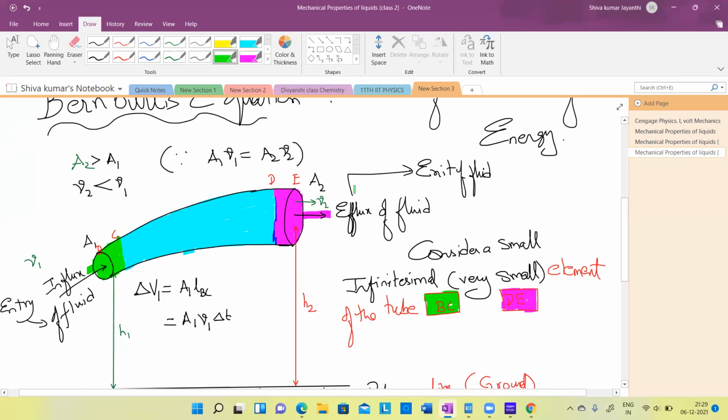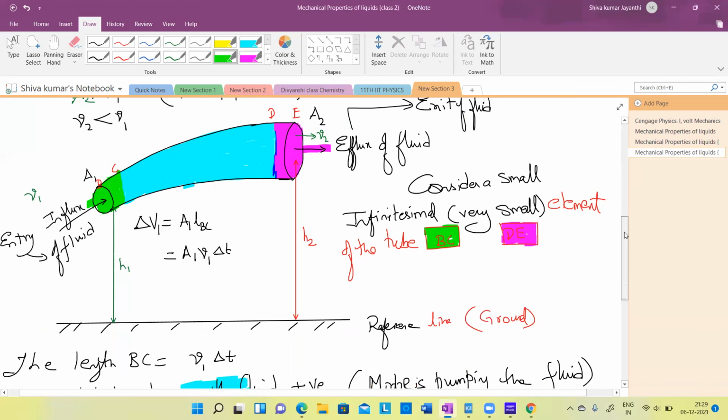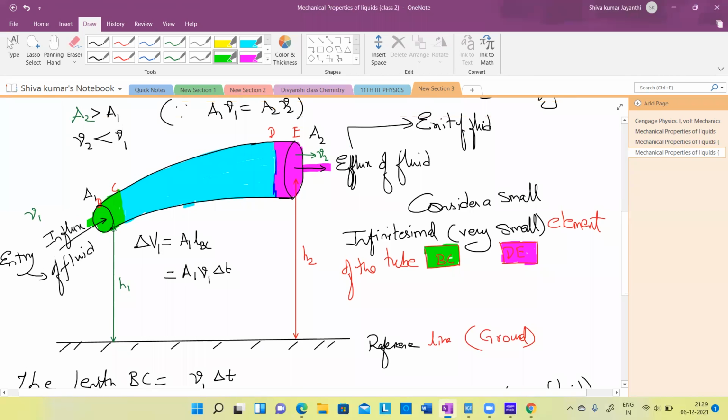Whatever amount we pushed in B to C, the same amount came out as the pink color, in the same time. Same time. In 5 seconds, from here to where it has traveled, in the same 5 seconds, it will travel from here to here. Since it is the narrow end, it is able to travel a long distance. At the wide end, it is traveling less distance. You see DE is very small, but you see BC is very big, a little longer. Understood that?